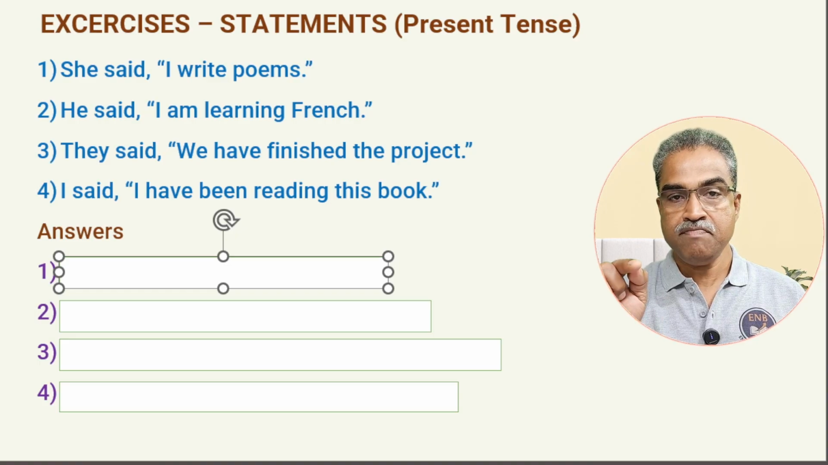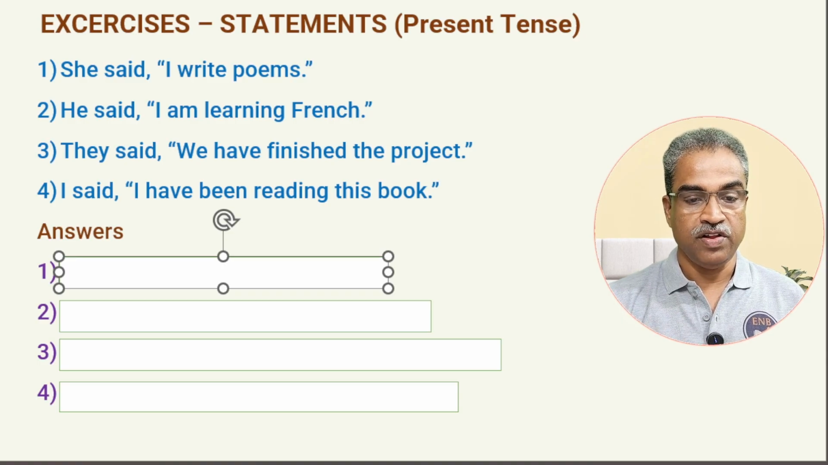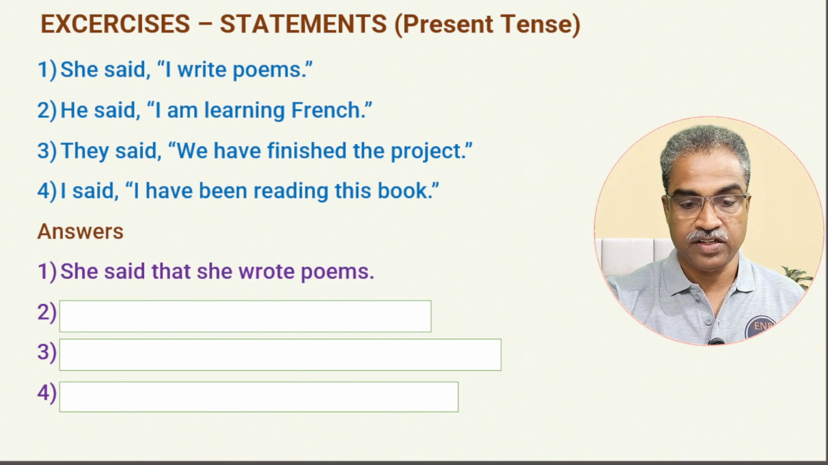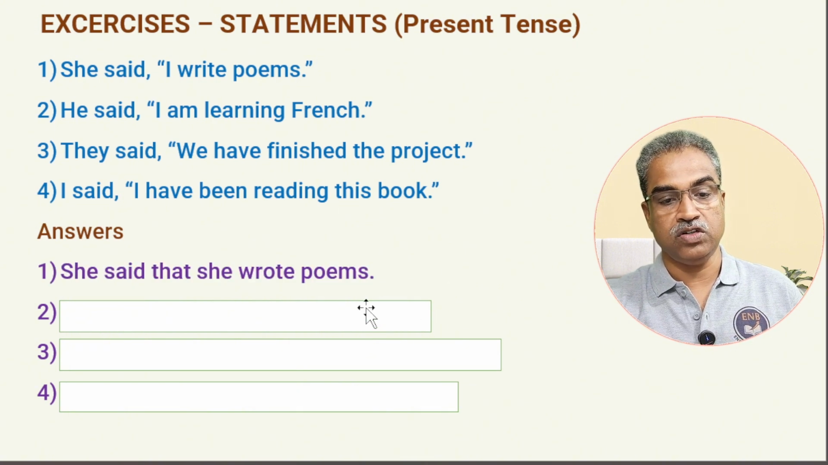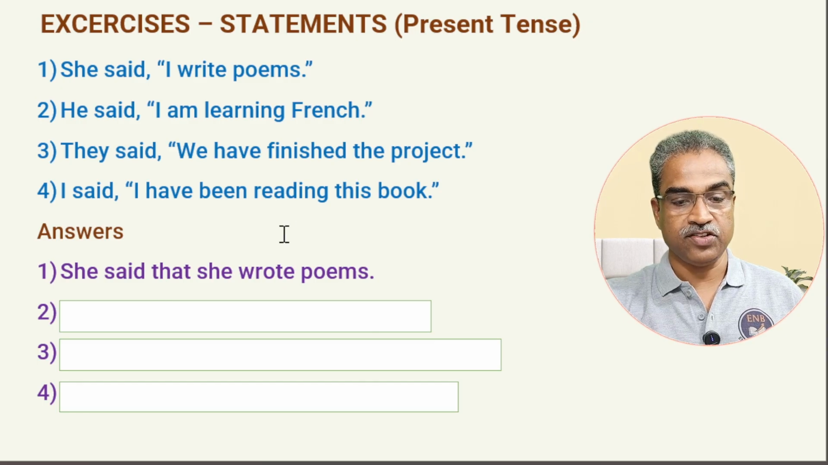"I write" is simple present tense. See the importance of tense now. Simple present changes into simple past. So, she told that she wrote poems. Is it the one? Let us see. Yeah, she said that she wrote poems. That's the correct English. Next one.